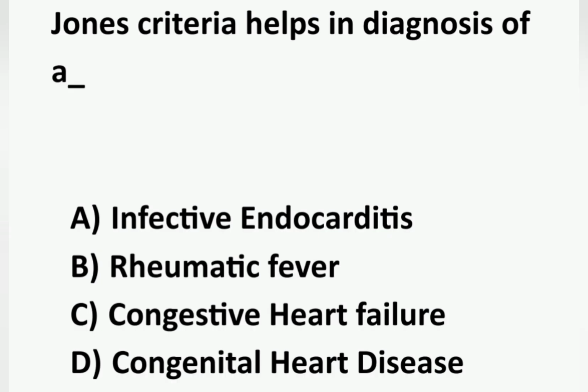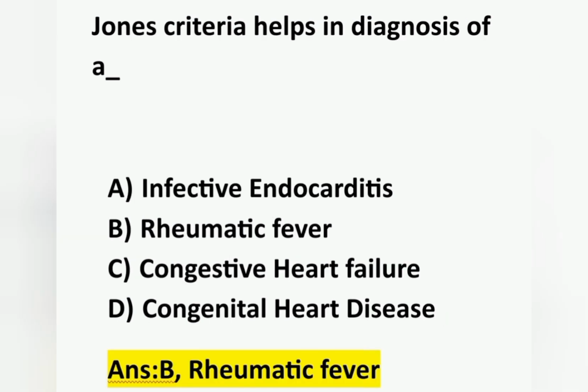अगला क्वेश्चन, Jones criteria helps in diagnosis of: option A infective endocarditis, option B rheumatic fever, option C congestive heart failure, option D congenital heart disease. Jones criteria helps for the diagnosis of rheumatic fever. Option B is the correct answer. Move on to next question.